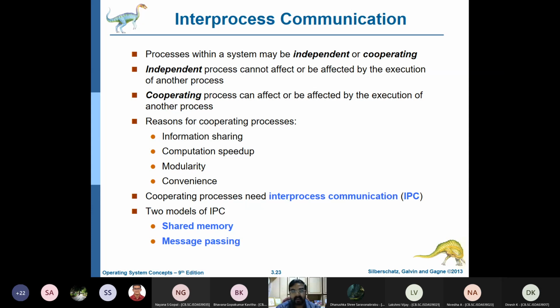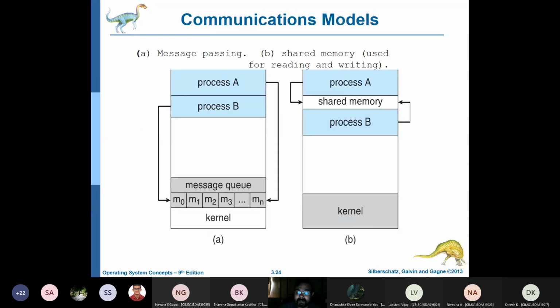And because of this, for processes that are cooperating or talking to each other, we need what is known as IPC, or inter-process communication. And what happens in IPC? Either you have shared memory or message passing. In message passing, you have a process A and a process B. Process A will send messages to B and vice versa, and those messages go in a queue.